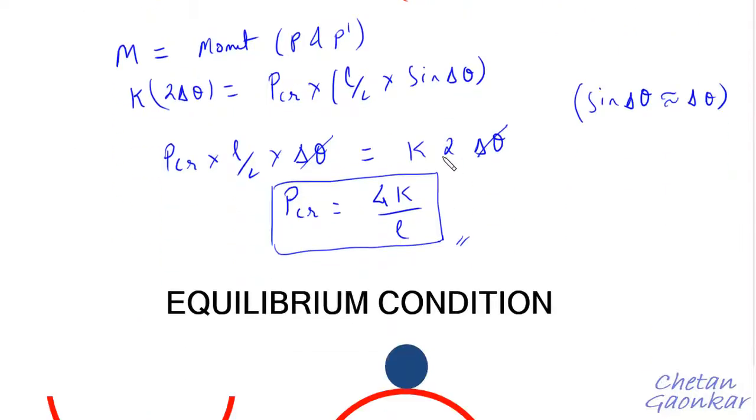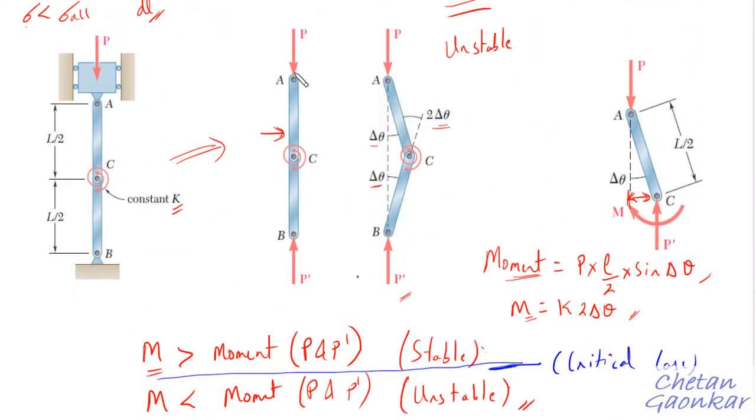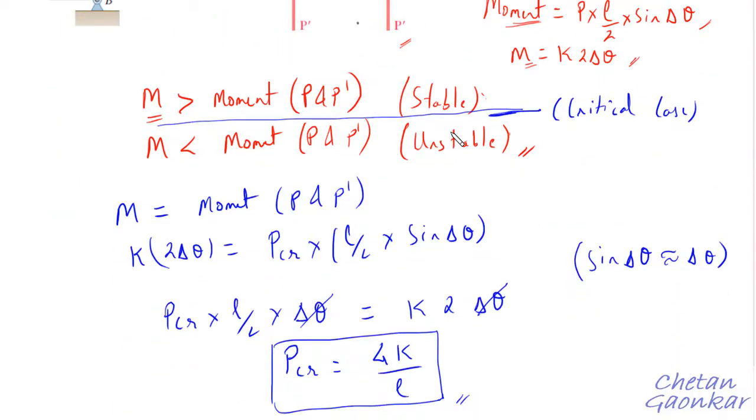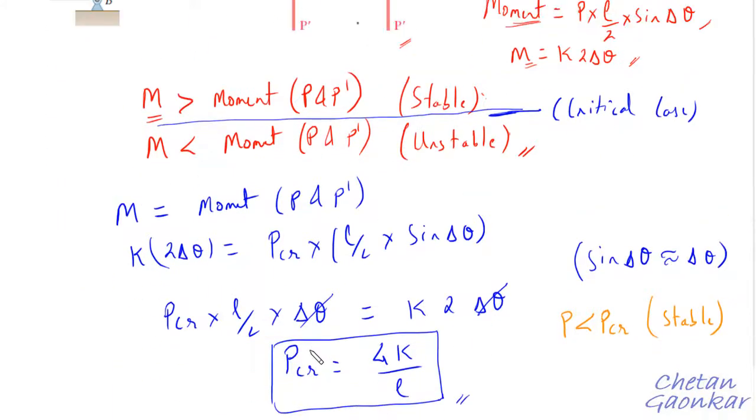What information do we get from this critical load expression? If this applied load P is less than this P critical, which we have got from the critical case, then the system will be called stable.